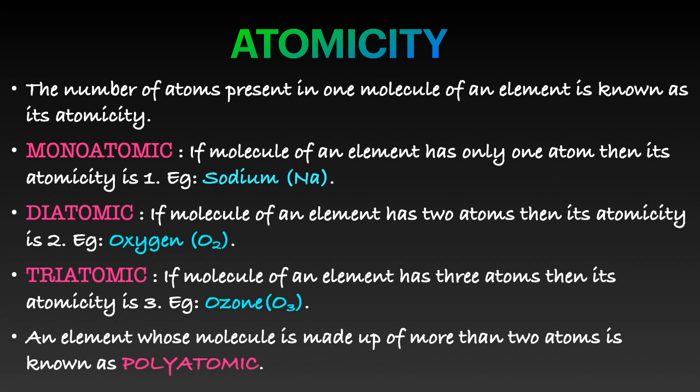If a molecule of an element has only one atom, then it is monoatomic. If a molecule of an element has two atoms, then it's called diatomic. If a molecule of an element has three atoms, then it is known as triatomic. Also, if the molecule of an element has more than two atoms, they are also known as polyatomic. I have also given you examples: monoatomic, sodium; diatomic, oxygen and hydrogen; triatomic, ozone.